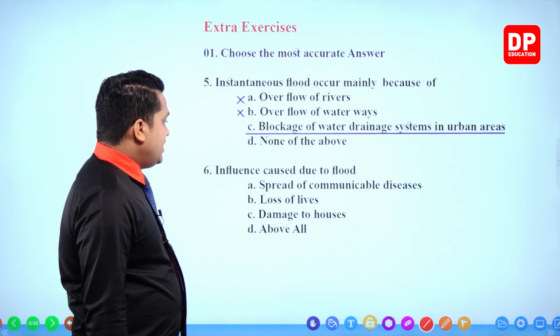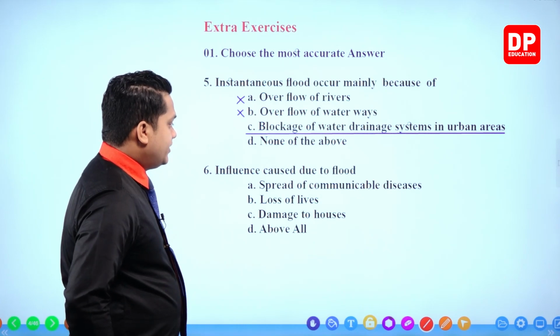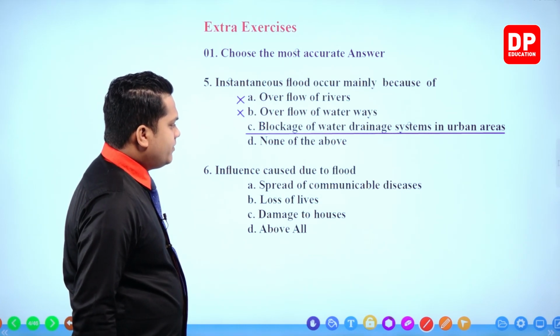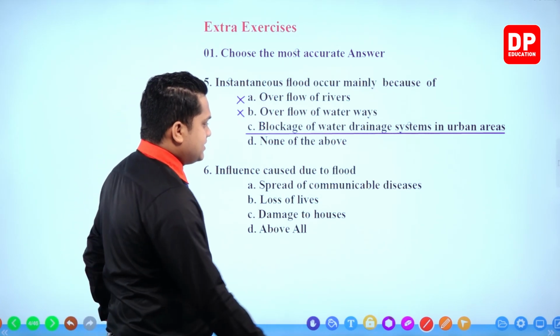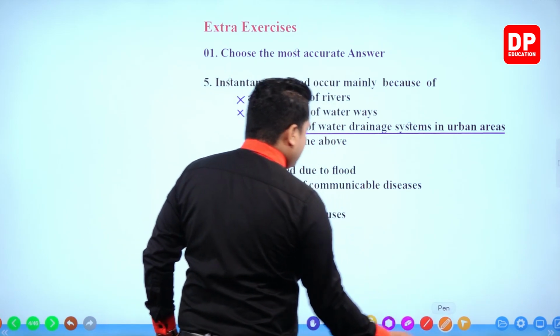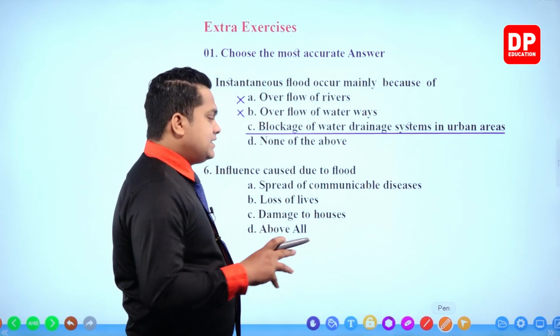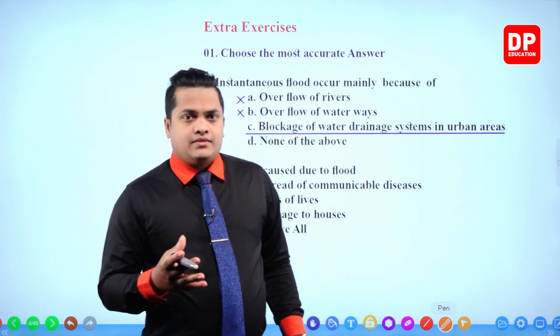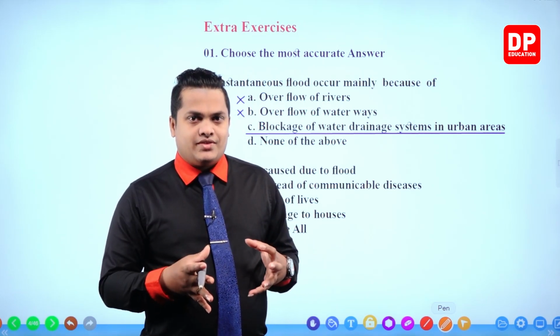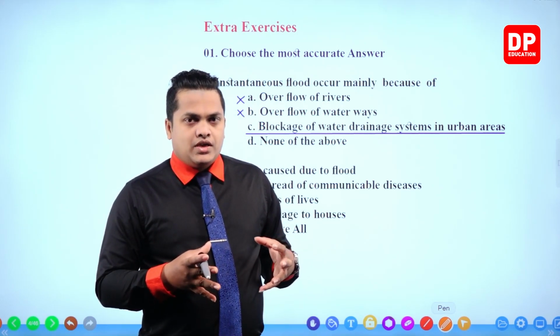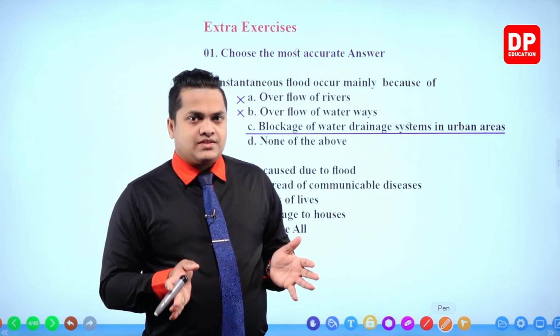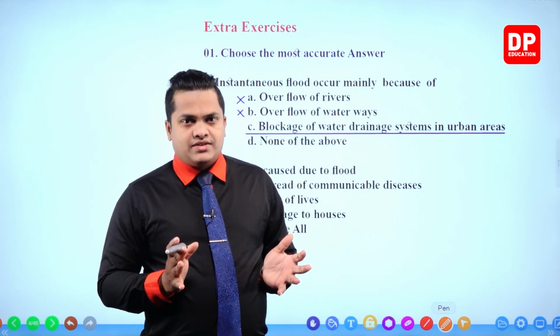Next one. Influence caused due to flood. Spread of communicable diseases. Communicable diseases means these diseases are spreading, communicating with each other. There are two types of diseases, communicable diseases and uncommunicable diseases.